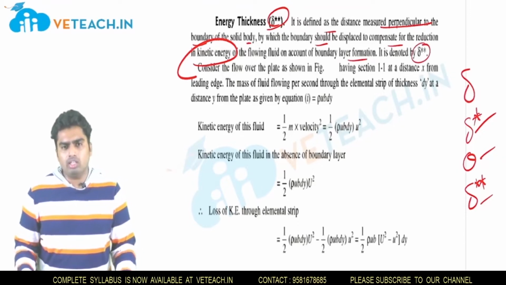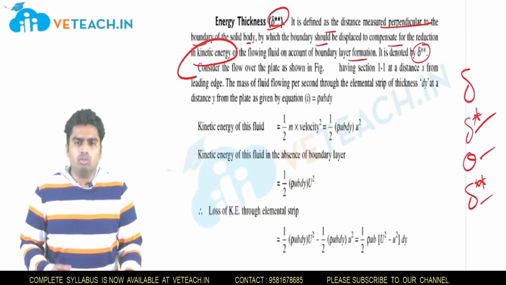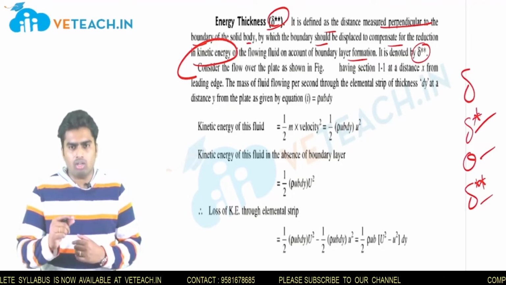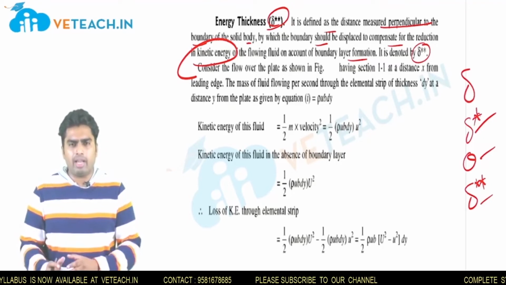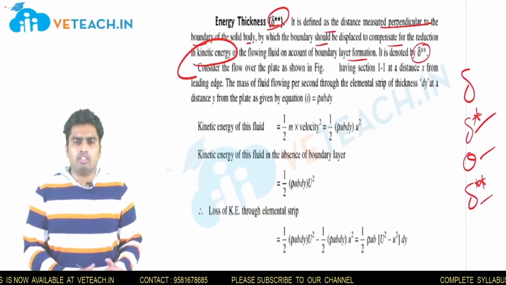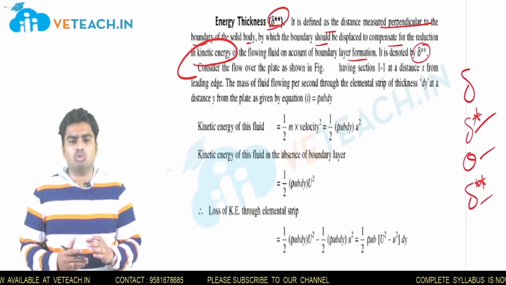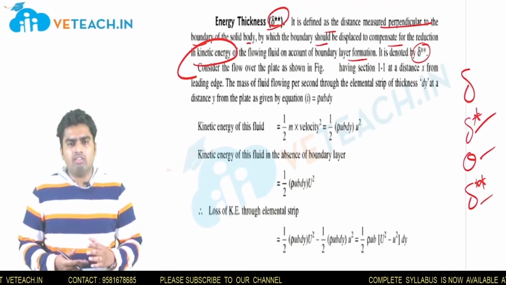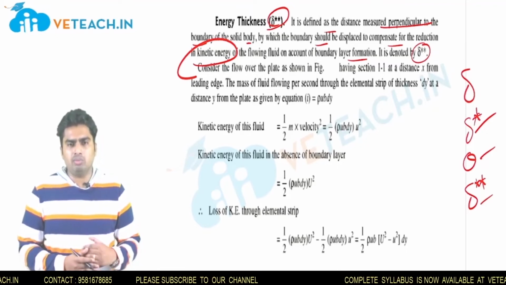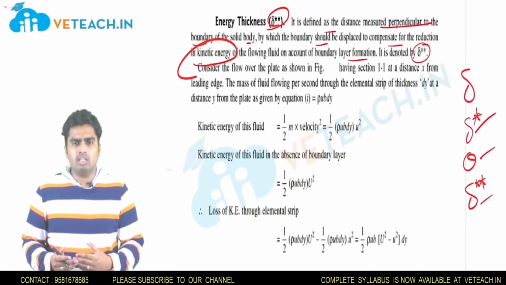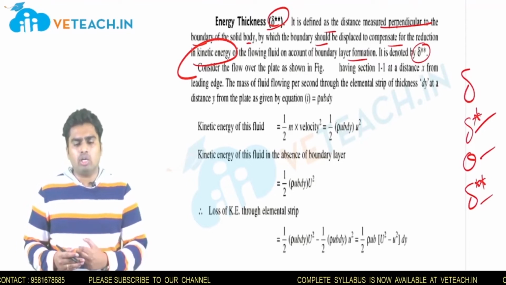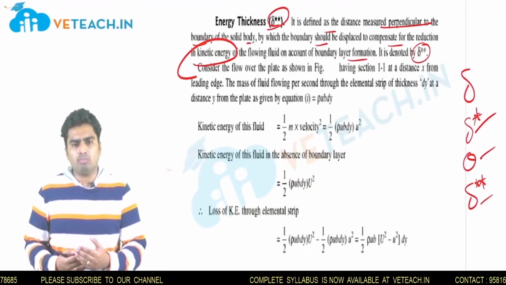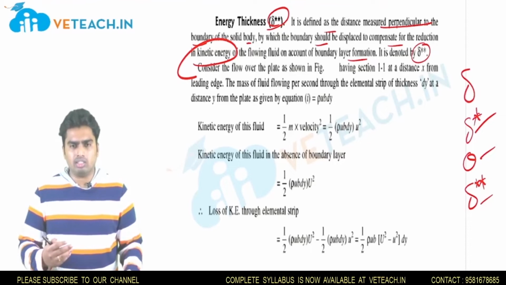What we will generally do, the same scenario again: we take a boundary layer and derive the kinetic energy equation for a small element, and subtract this from the kinetic energy equation when there is no boundary, that is when there is no flat plate. We subtract these two and apply integration, and assume a condition such that the plate is displaced by an amount delta double star because of this reduction in kinetic energy. We find the kinetic energy for that displacement, equate both, and find delta double star. Let us see that slowly.